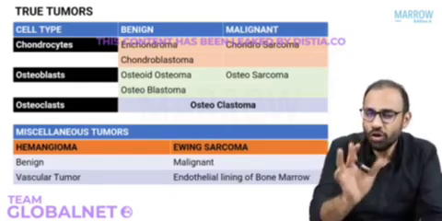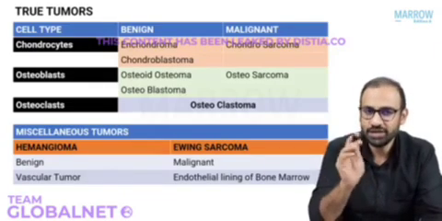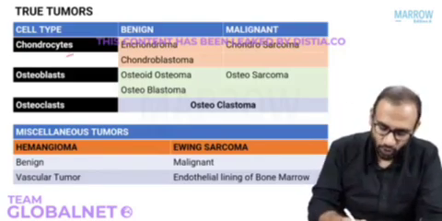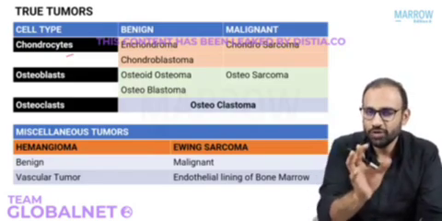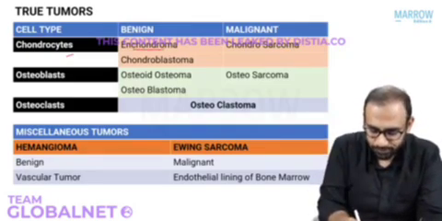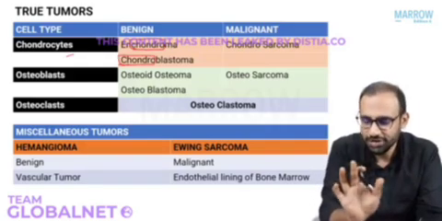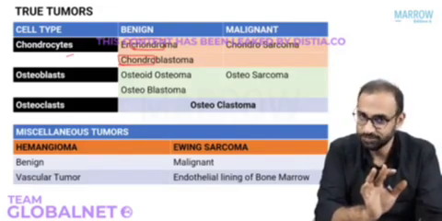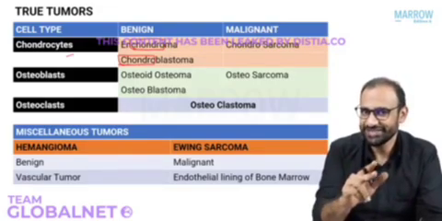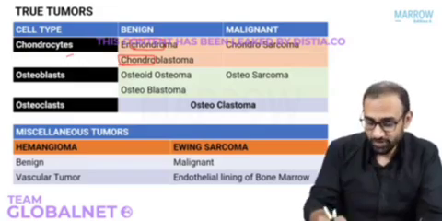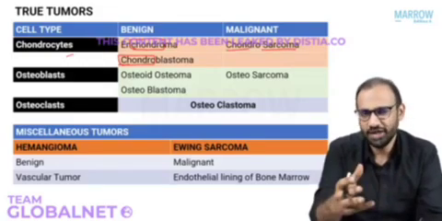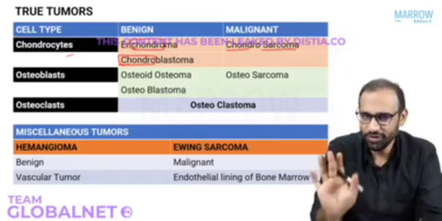Okay? So what are the chondrocytic or chondroblastic benign and malignant tumors? Chondroblastic benign tumors are two: enchondroma and chondroblastoma. So what are you hearing here? The word chondro. If there is the word chondro, it means there is a cartilaginous element. So enchondroma and chondroblastoma are benign cartilaginous tumors. So you already know how they will appear on X-ray. The malignant variant of cartilaginous tumor is chondrosarcoma. Another hack: wherever there is the word sarcoma, is it benign or malignant? Malignant. Okay? So far so good.